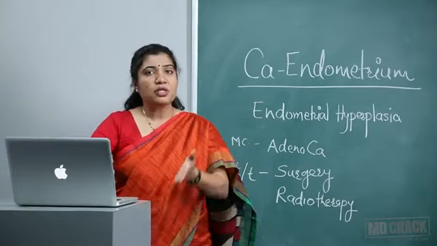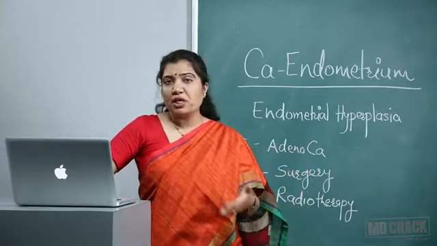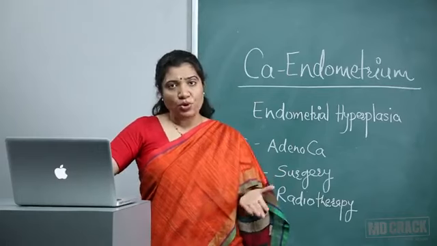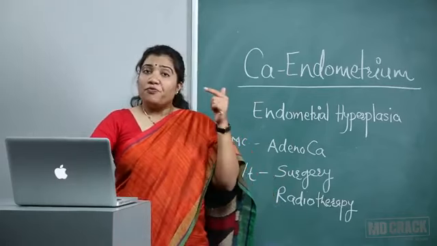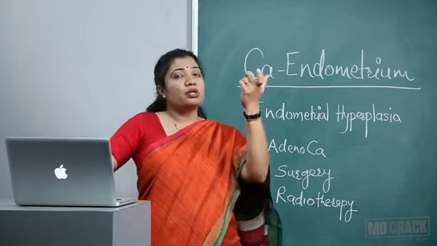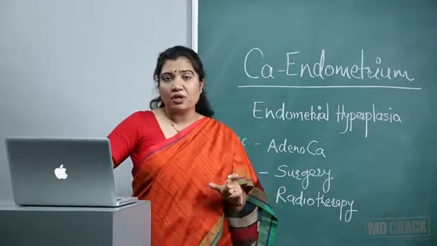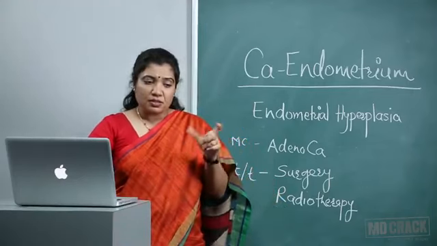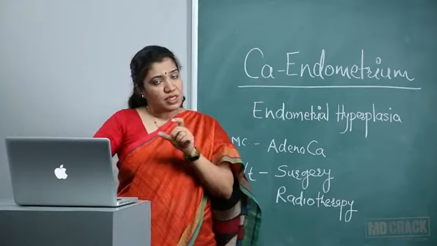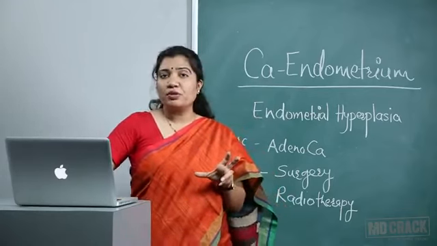If not, then go for D and C, that is endometrial curettage or fractional curettage or dilatation and curettage, whatever you want to say. Fractional curettage gives us two samples. One is from the endometrial cavity and one from the endocervical cavity. So it tells us whether the CA is from the endocervical region, because both have similar kind of epithelium.